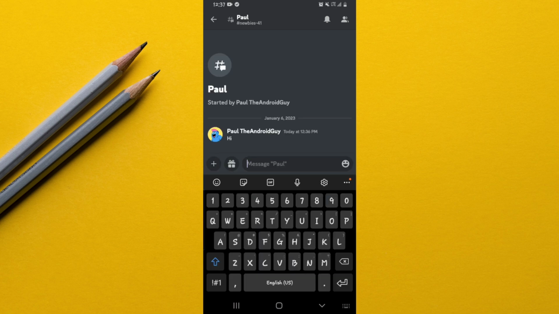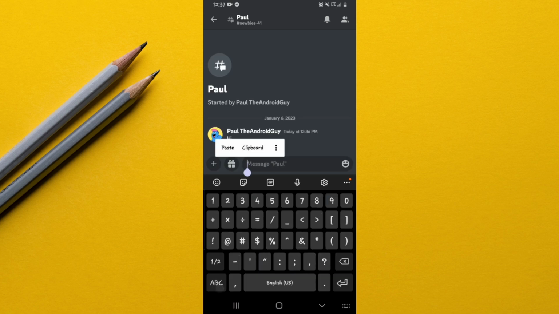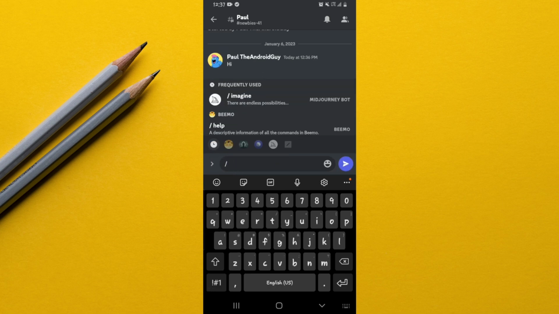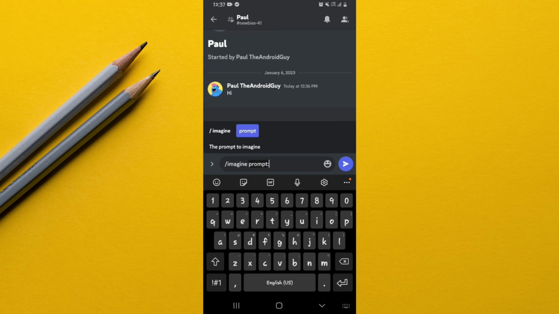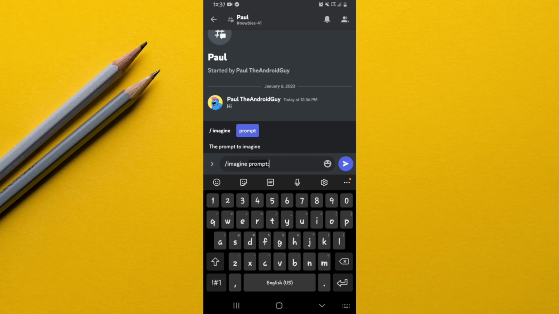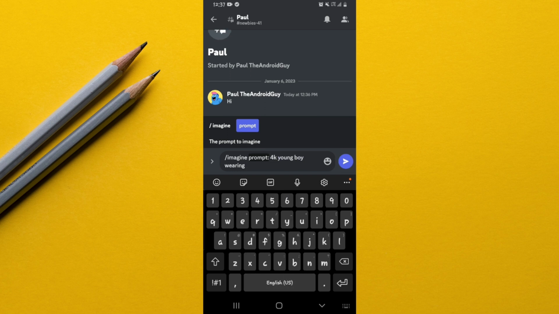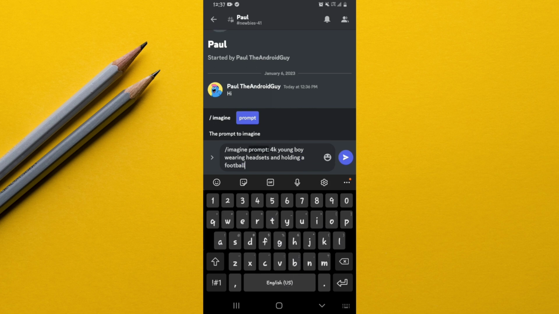Now what you're going to do is put a slash like this. This is what you use to initiate a command. Then you input the command image. As you can tell, it's under frequently used. You put image, then they're going to ask for a prompt, and the prompt here is where you put your command. For instance, I can put 4K young boy wearing headsets, and holding a football. So I'm going to put this command and we are going to see the results. When you're done with your command, simply go to send like this.